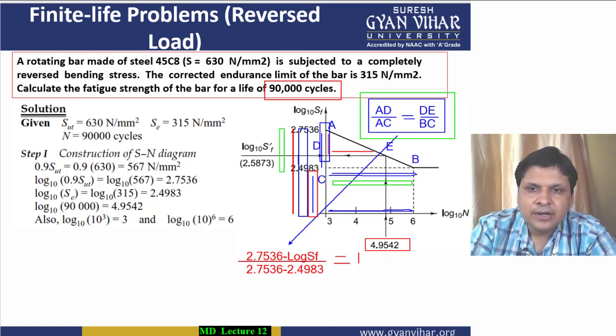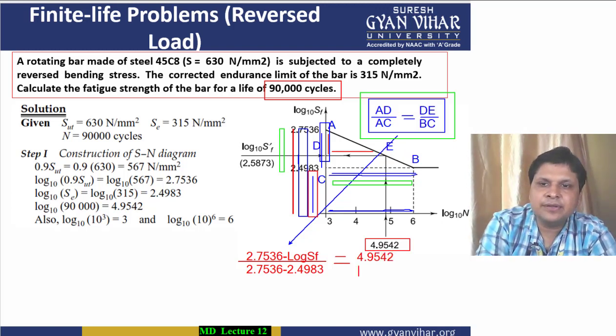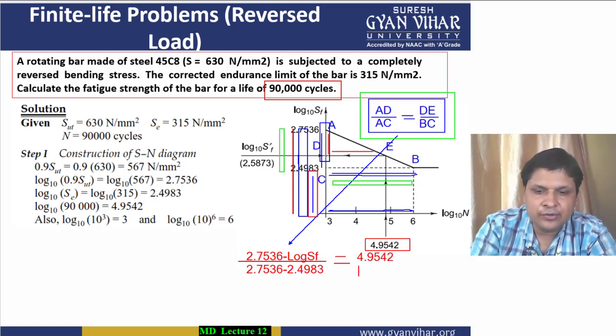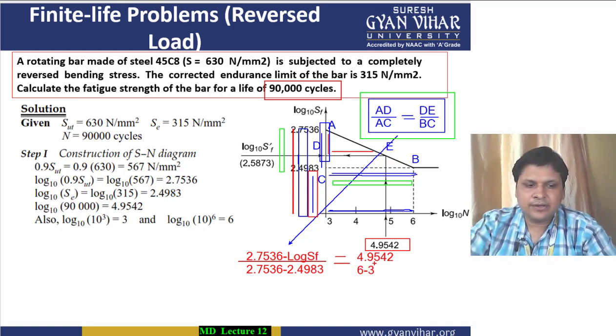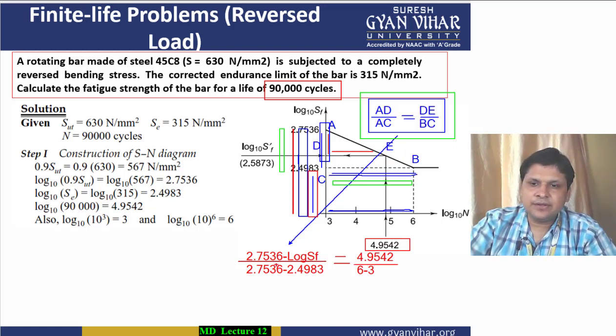DE will be written as 4.9542 divided by BC. BC, as I have already told you, is 6 minus 3. In this way, this is the equation, and it has got only one unknown.